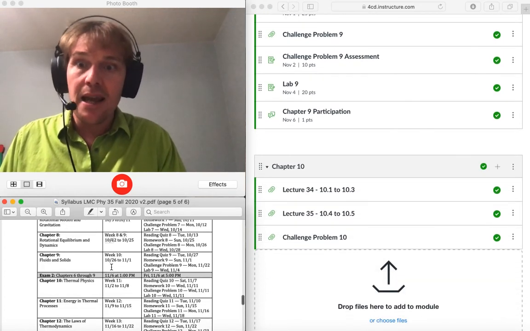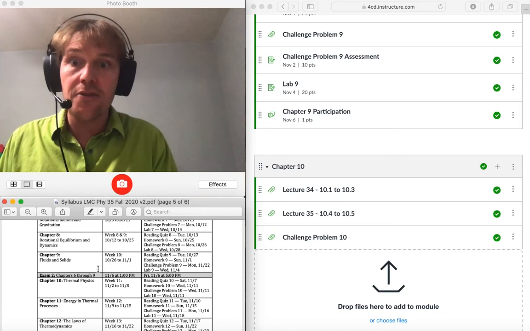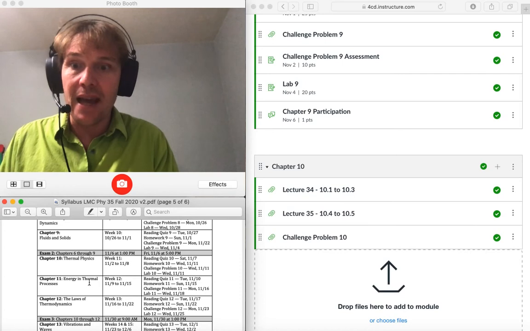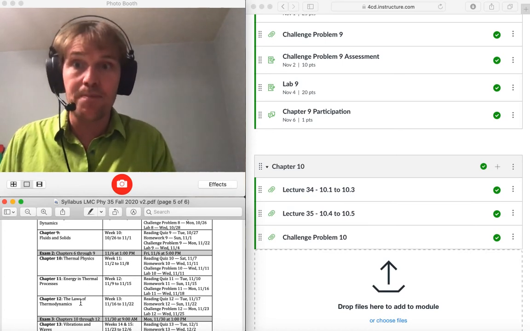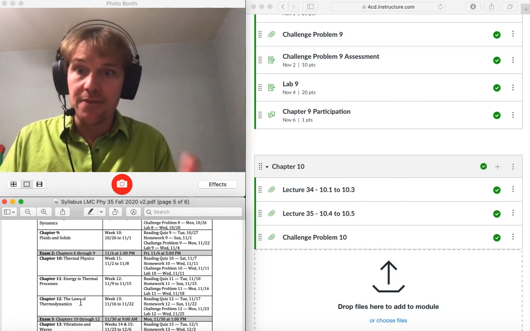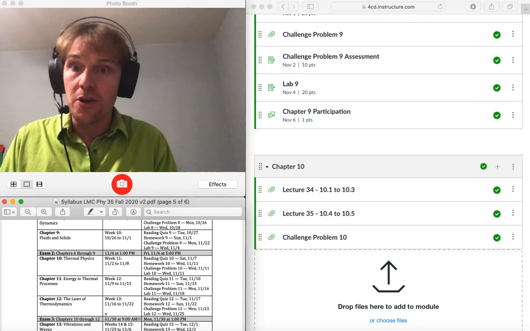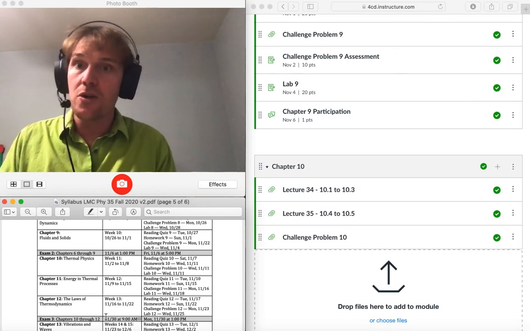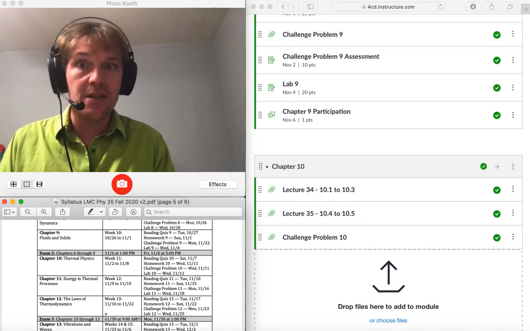Here it is, Chapter 10. It's our first chapter of 3 chapters that cover thermal physics. So we have thermal physics, then energy and thermal processes, and then finally the laws of thermodynamics. There are 2 of them. Those 3 chapters are an entire part of the class, and then we have an exam just on those 3 chapters. So it's a real quick turnaround on the next exam, but actually a very small amount of content, so hopefully you can make really good sense of it. I think this will be by far the easiest exam.